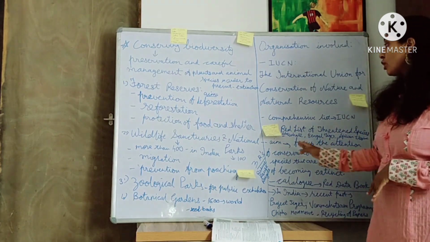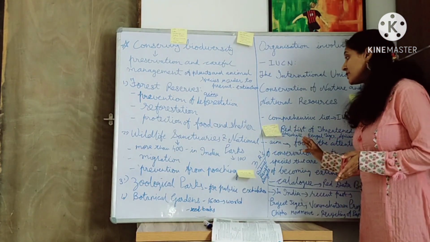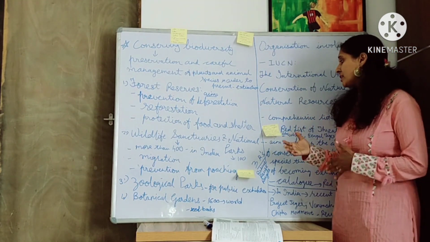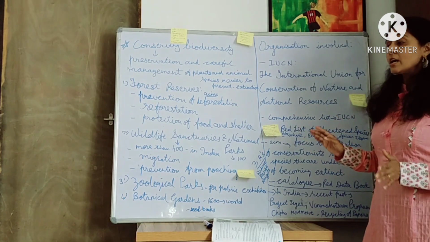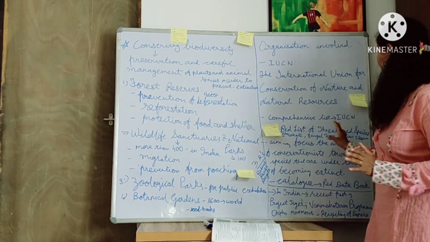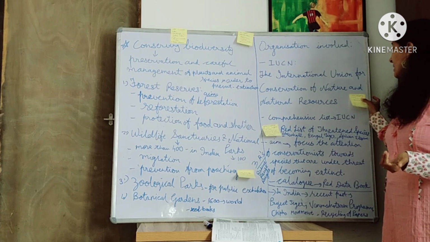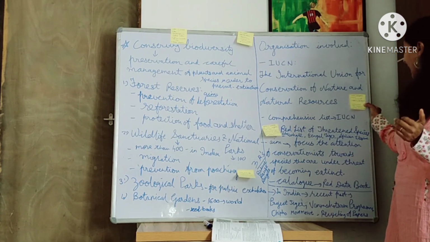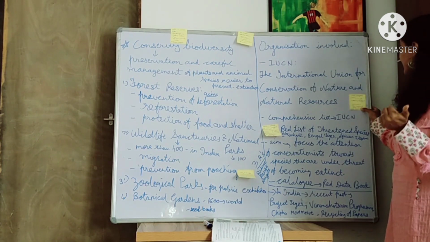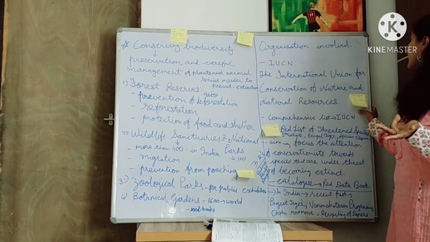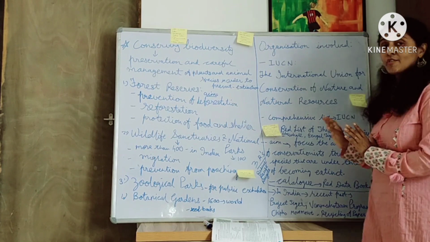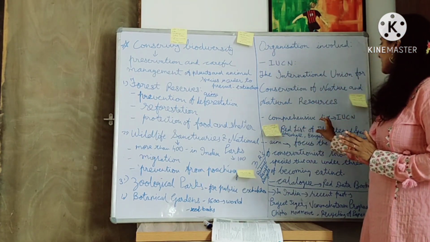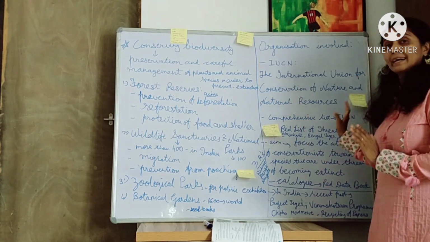Now this red list is classified into 9 categories on the basis of criteria such as the rate of decline, population, or geographical distribution. What are these 9 categories? Extinct, extinct in the wild, critically endangered, endangered, vulnerable, near threatened, least concern, data deficient, and not evaluated. All these categories are included in this red list catalog, right?